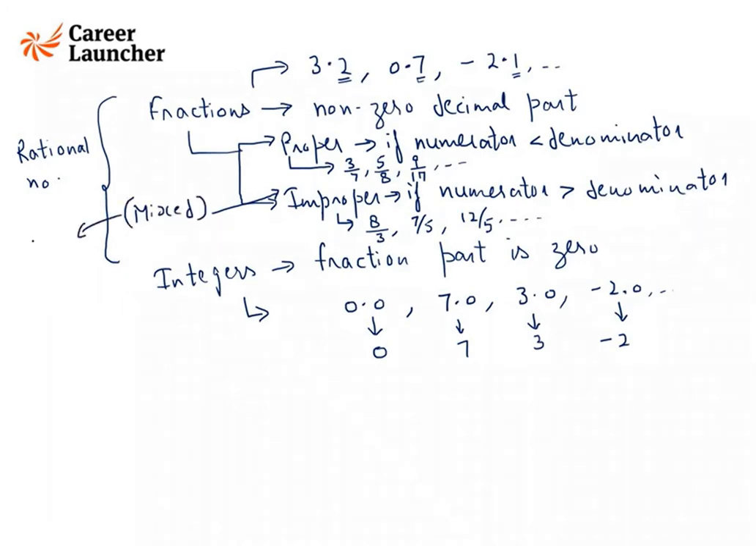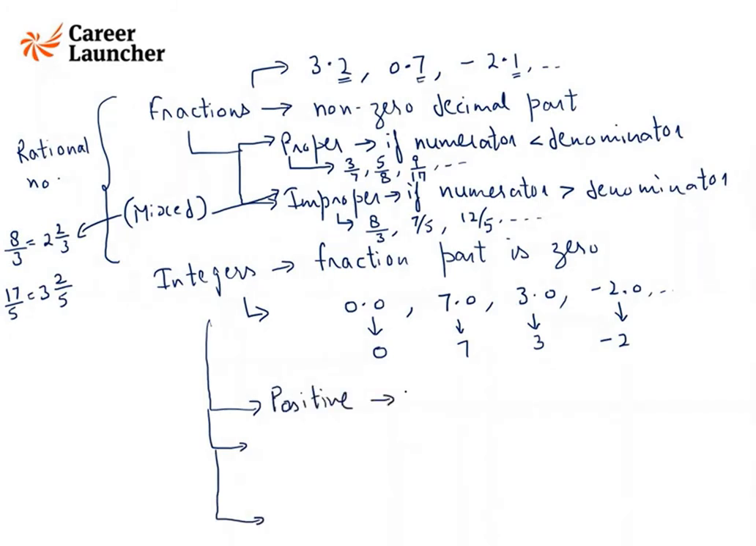Why? Because we can write 8 by 3 as 2 whole number 2 by 3. Similarly, 17 by 5 can be written as 3 whole number 2 by 5 and so on. Then integers are divided into 3 categories. One is positive integers, starting with 1, 2, 3, 4 and so on. Then we have 0, which is neither positive nor negative. And then we have negative integers, that is -1, -2, -3 and so on.